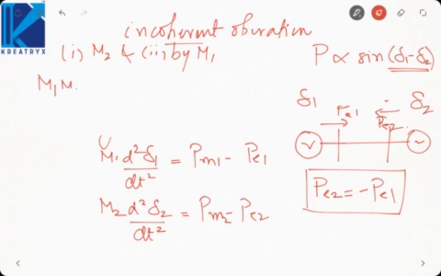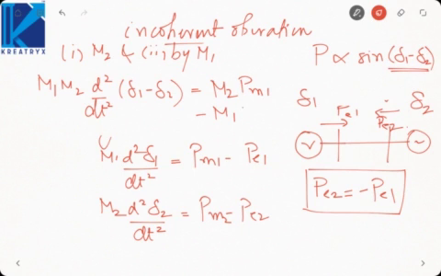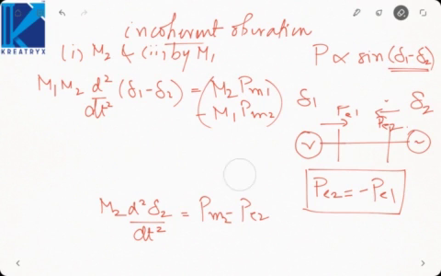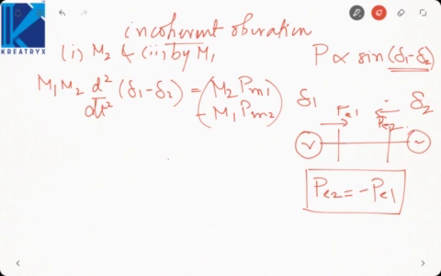So M1 M2 d square by dt square of delta 1 minus delta 2 equals M2 Pm1 minus M1 Pm2, minus M2 Pe1 minus M1 Pe2.